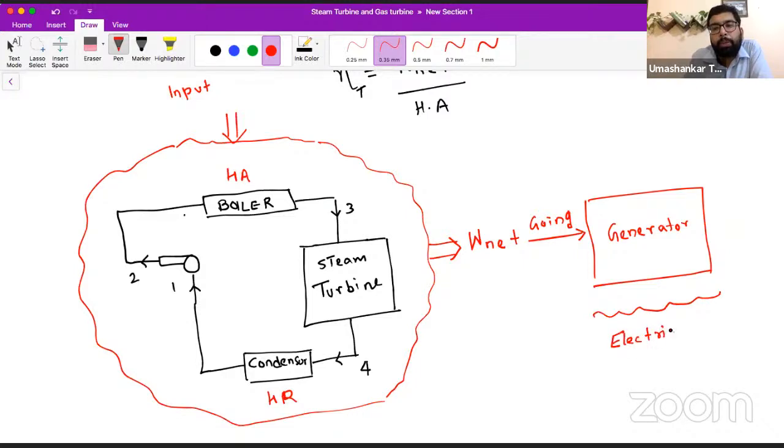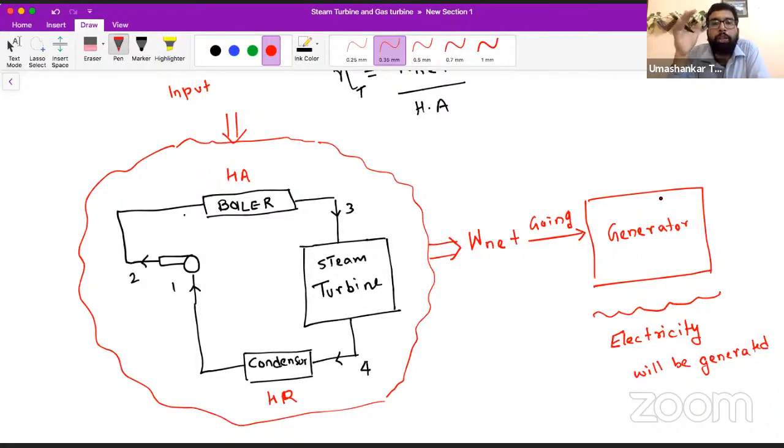What is the purpose of the power plants? To create electricity. Yes or no? So electricity will be generated. From the generator part, electrical engineers will take care. Being mechanical engineers, what do we have to take care about? We have to take care that we must transmit the mechanical work to the generator. Say yes or no. Those who are live, are you able to understand this fact or not?